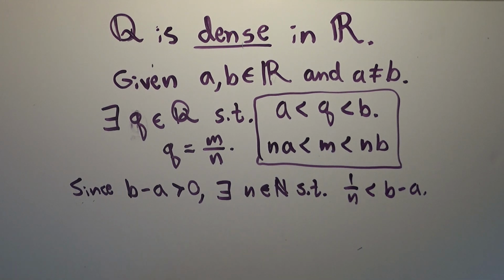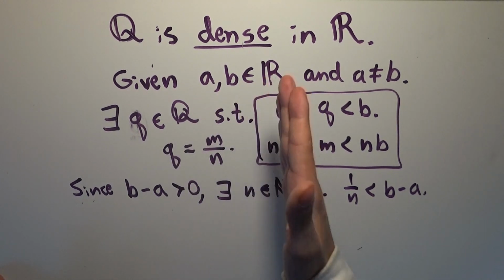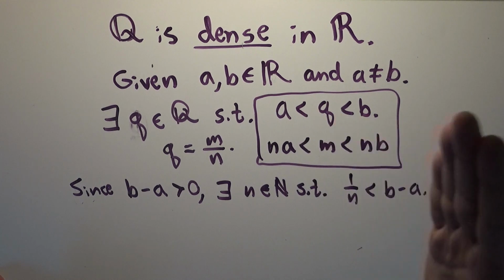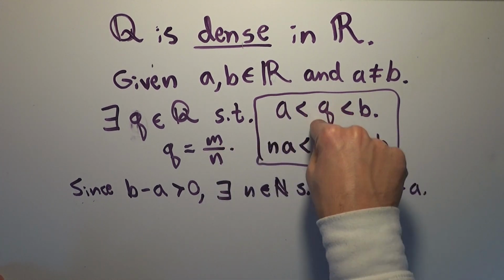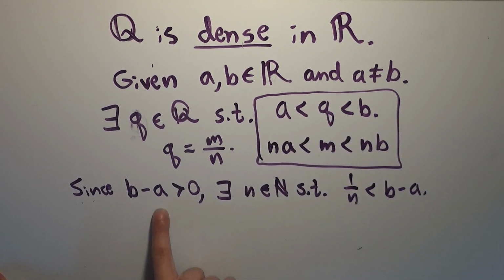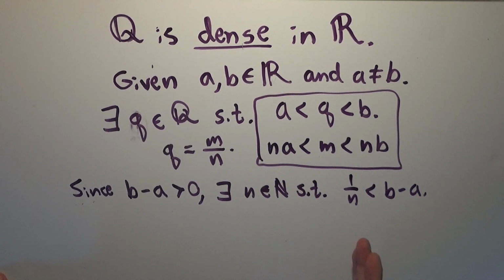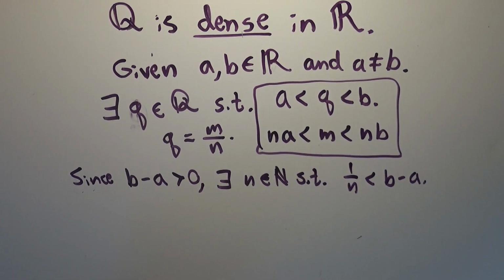So we've shown that we can find a denominator small enough that we can add 1 over n plus 1 over n plus 1 over n as many times as we need, and it will land us between a and b, no matter how close a and b are to each other. Because we can always find a big enough integer that this will be small enough that we have a fine enough resolution to land between a and b.